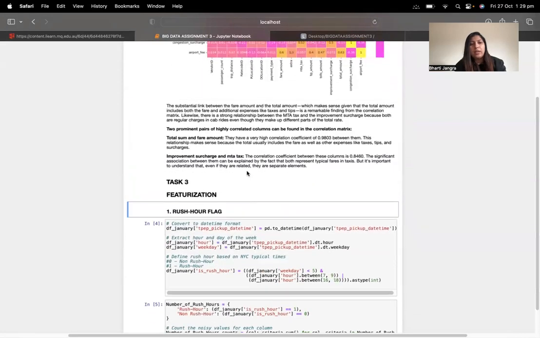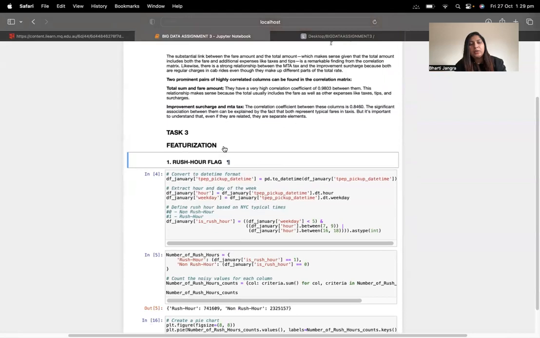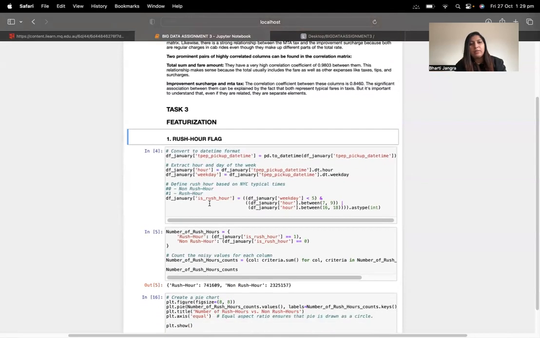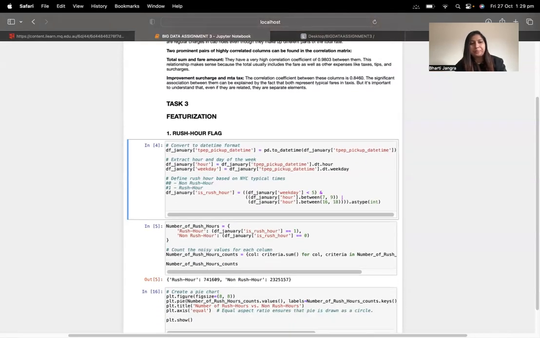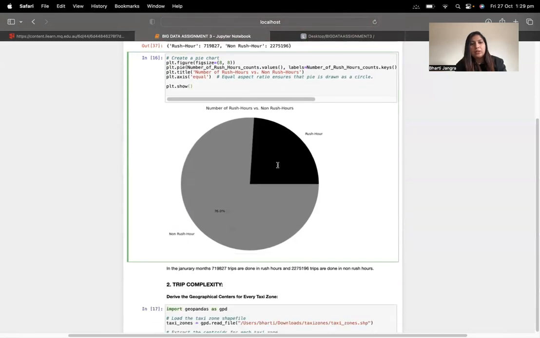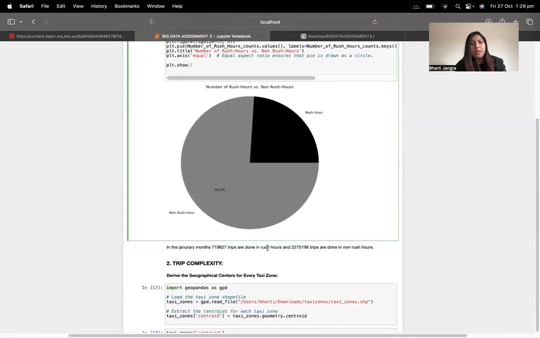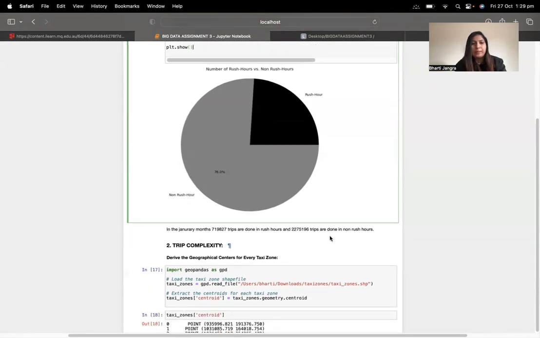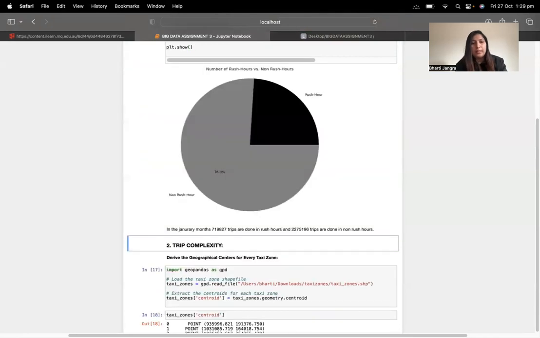Then comes our task 3, featurization. For the first featurization, we'll be checking for the rush hour flag. So these are the rush hours and these are the non-rush hours. And here's the pie chart showing the rush hours versus non-rush hours. From the findings in the January month, this many trips are done in rush hours and these trips are done in non-rush hours. Then comes the trip complexity.